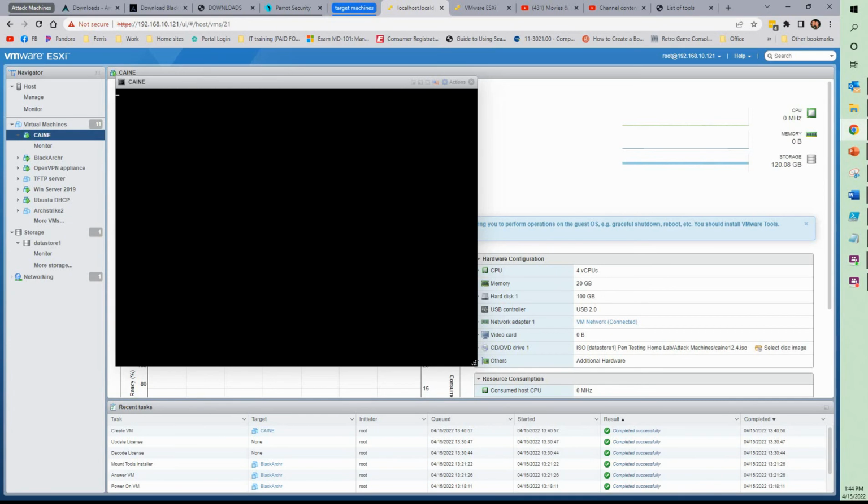Again, CAINE might seem a little outside of what we're doing for the pen testing side of the house. I look at the system as being a chronological system from the attack on the machine to being aware that an attack actually happened, to isolating the attack or what they did, pulling it off the network, and then finding out exactly what happened so you can document it, make system changes, and move forward from there.